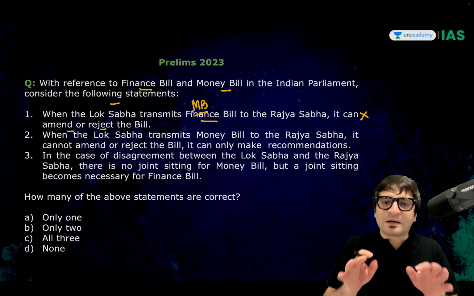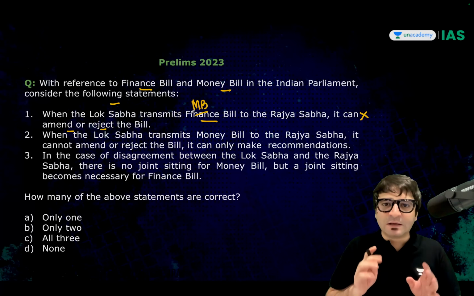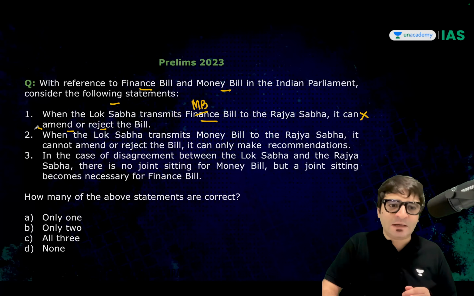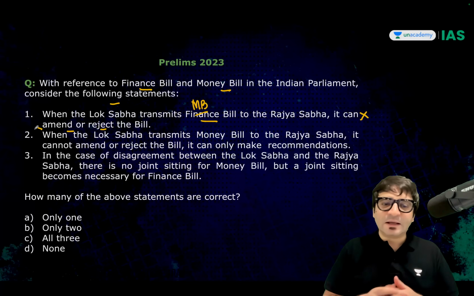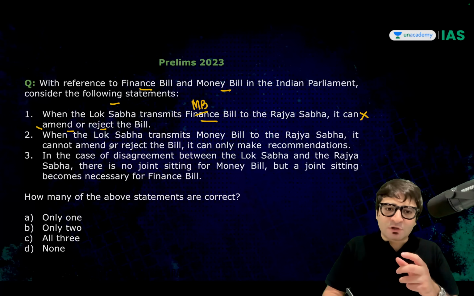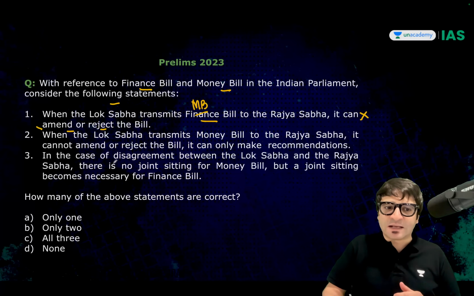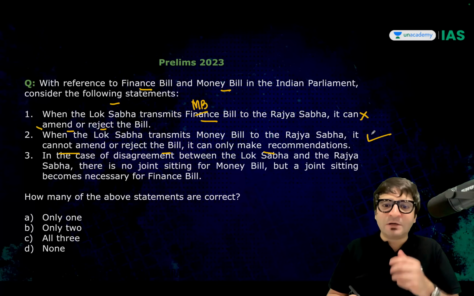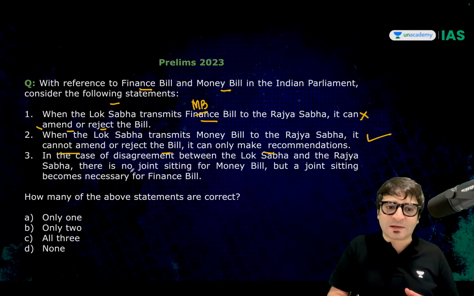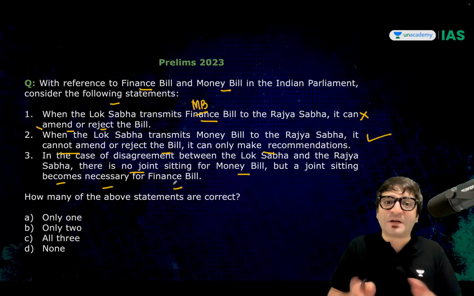And on a money bill, Rajya Sabha has an inferior role. Rajya Sabha cannot amend a money bill. Rajya Sabha cannot reject a money bill. Right? When the Lok Sabha transmits a money bill to the Rajya Sabha, it cannot amend or reject the bill. It can only make recommendations. This statement is correct. In case of disagreement between Lok Sabha and the Rajya Sabha, there is no joint sitting for a money bill, but a joint sitting becomes necessary for the finance bill.